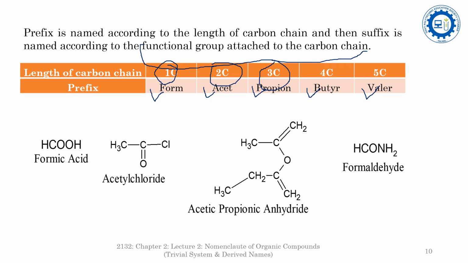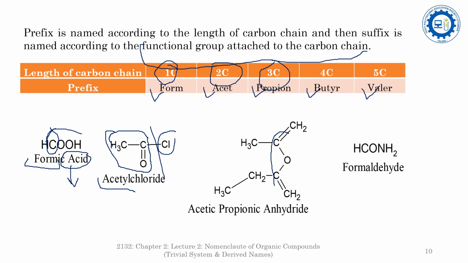See some of the examples here. It is a formic acid. Since in this compound there is only one carbon atom in the chain, that's why it is form. And the ic acid stands for the functional group COOH, so it is a formic acid. It is an acetyl. It is a radical part. In the radical part you are seeing here there are two carbon atoms in the chain, and since a carboxy group is added here, it is an acetyl, and chloride is a functional group, so that's why it is an acetyl chloride.